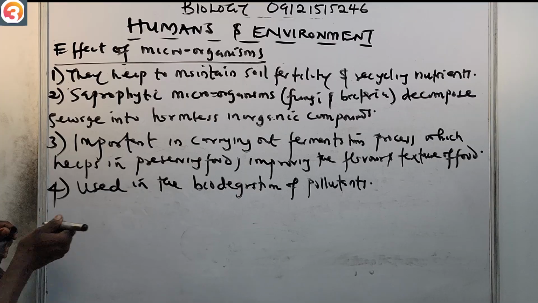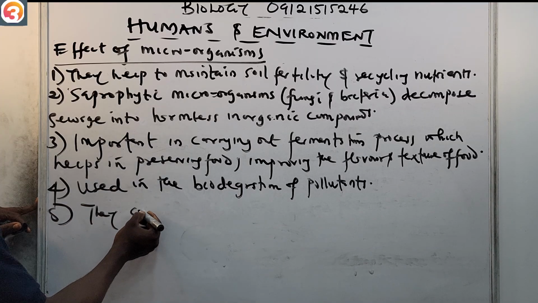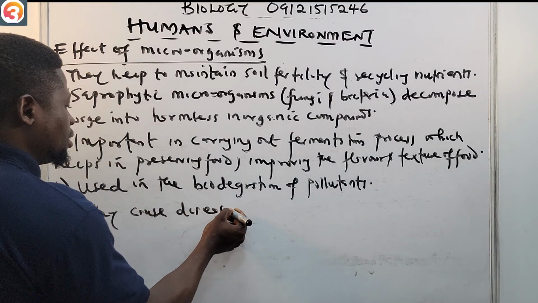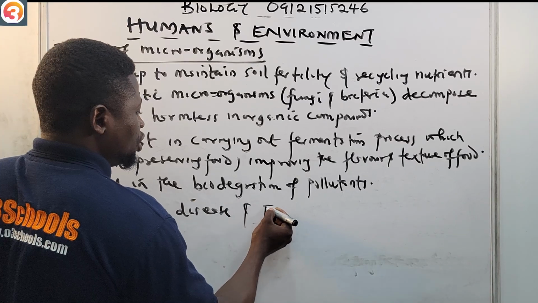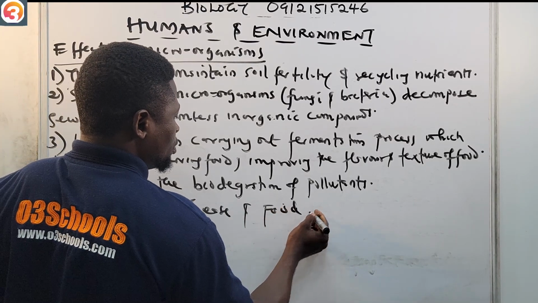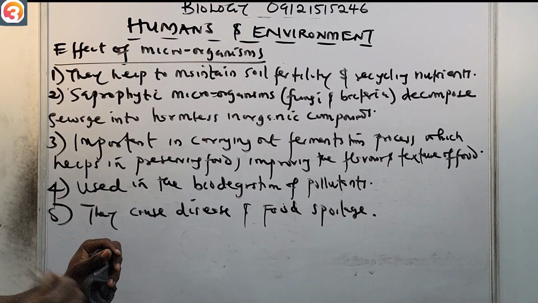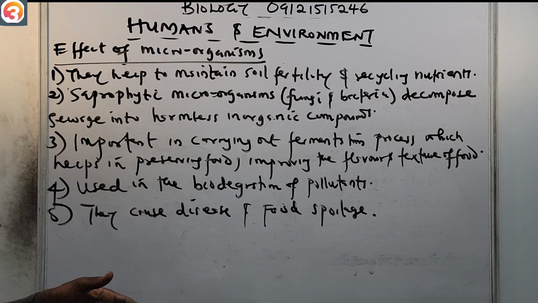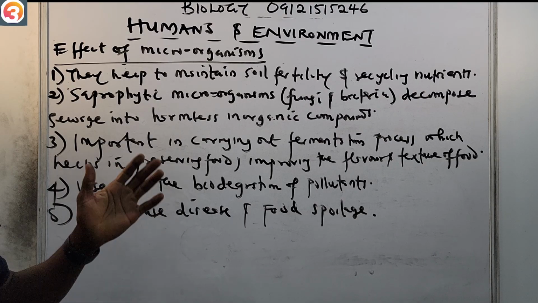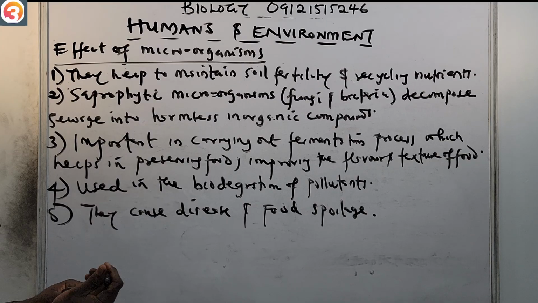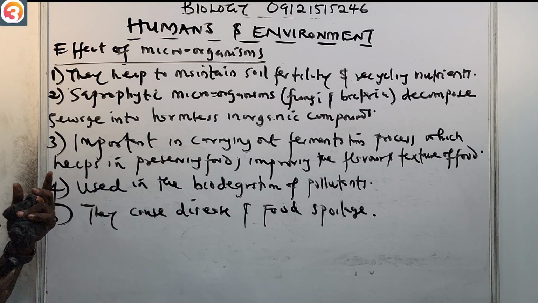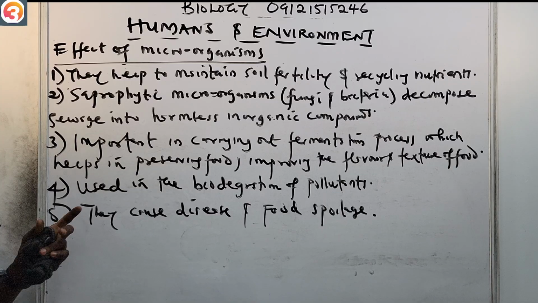And very importantly, they can cause diseases, and also cause food spoilage. So these are the effects of microorganisms. They help to maintain soil fertility and recycling nutrients. The saprophytic microorganisms such as fungi and bacteria decompose sewage into harmless inorganic compounds. They are important in carrying out the fermentation process, which helps in preserving food and improving the flavor and texture of food. Also used in the biodegradation of pollutants, and they cause diseases and food spoilage.